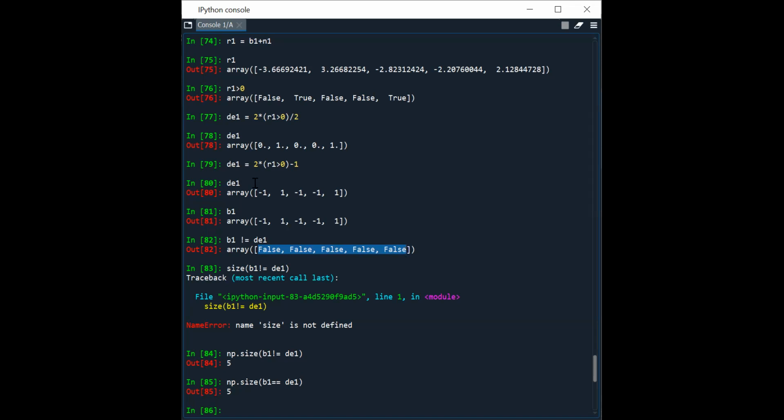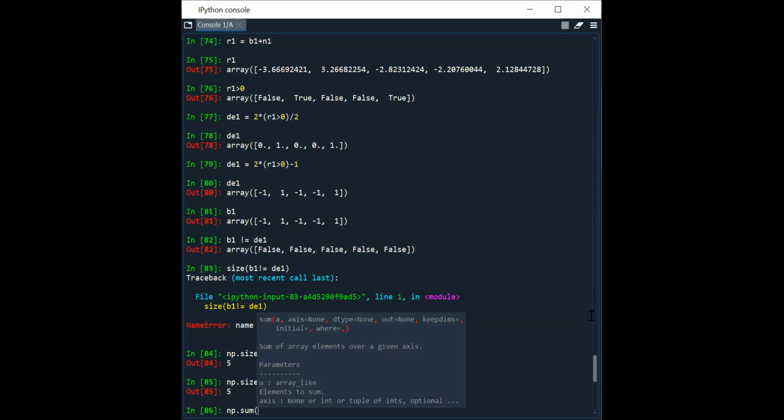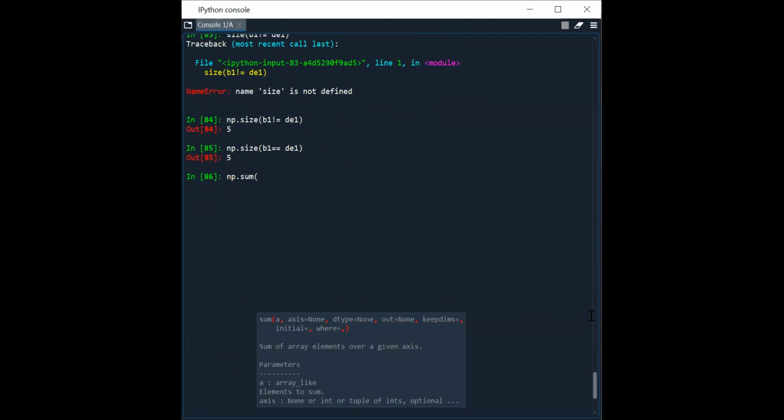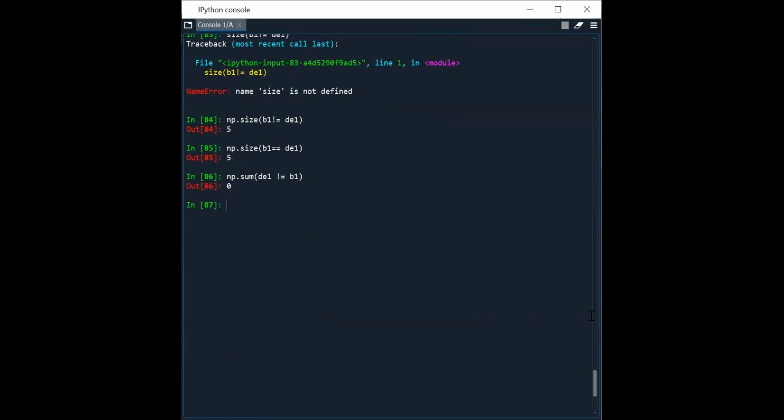If you compare this DE1 and B1, it's not size, it will be np.sum of DE1 not equal to B1. It gives 0. So how many bits are in error? 0 bits are in error. The sum is 0.